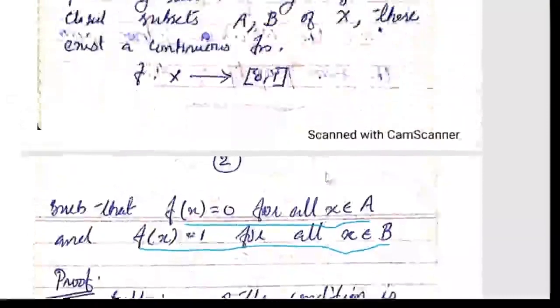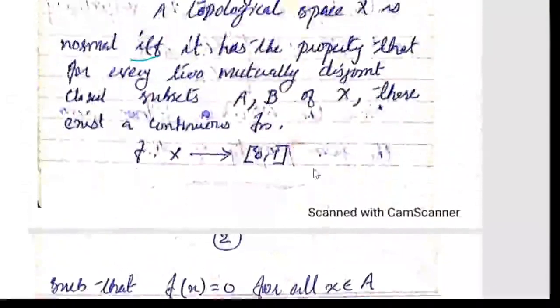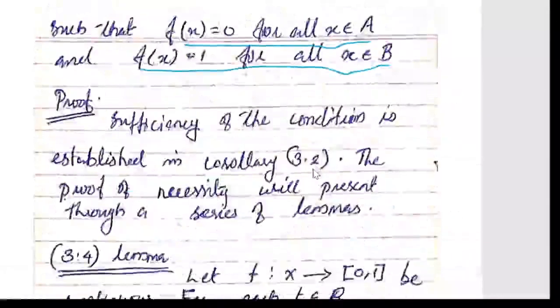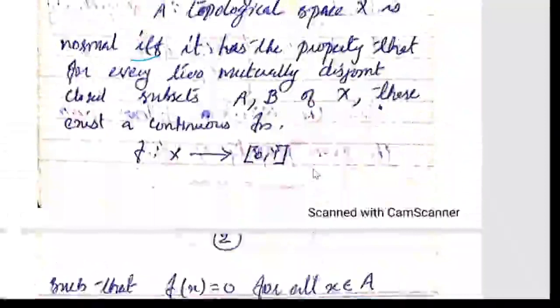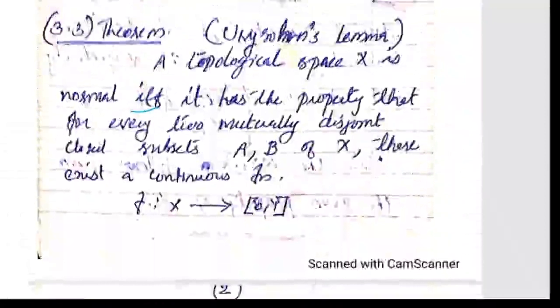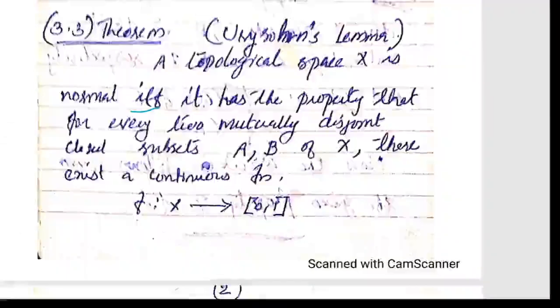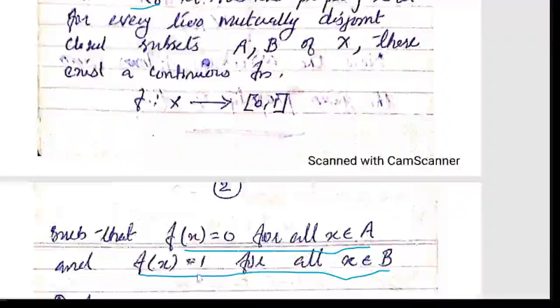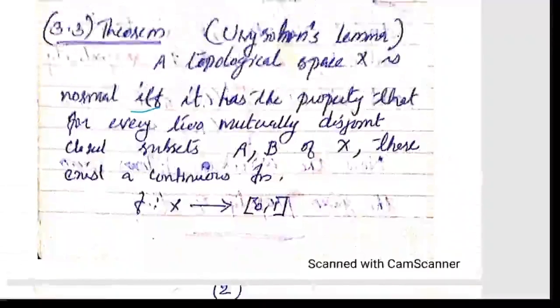Conversely, if a space is normal, then for any two disjoint closed sets we can find such a function f, mapping every member of A to 0 and every member of B to 1. So it is an if and only if condition.